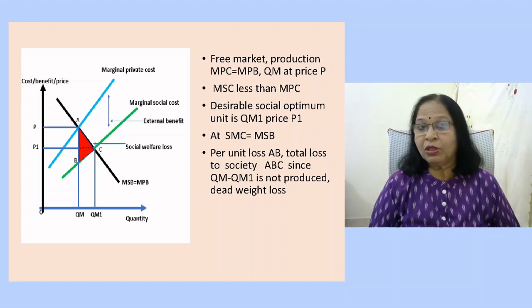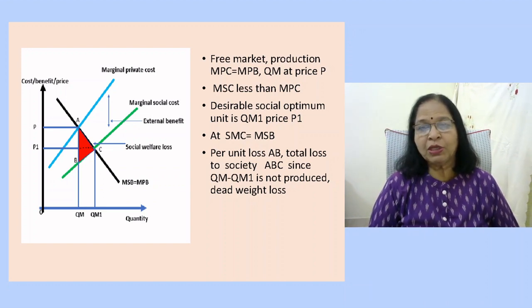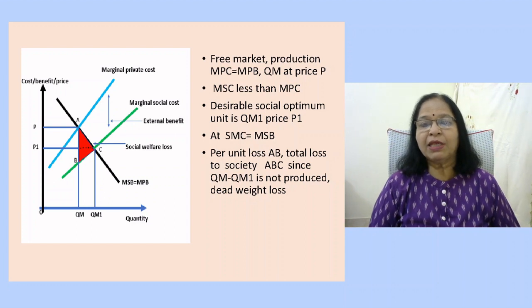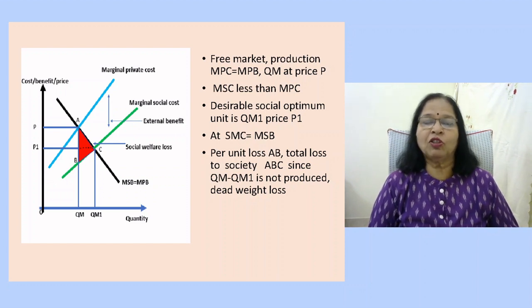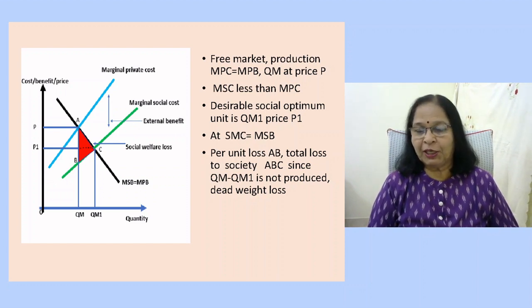Now, what is the socially optimum amount of goods that should be produced and at what price should it be sold? The socially optimum amount that should be produced is where the marginal social cost is equal to the marginal social benefit. This happens at point C. At point C, the good should be produced at a lower price P1 and more of that good should be produced. That is, QM1 units extra should be produced for the society because that is a benefit that the society enjoys because of that firm producing that particular good.